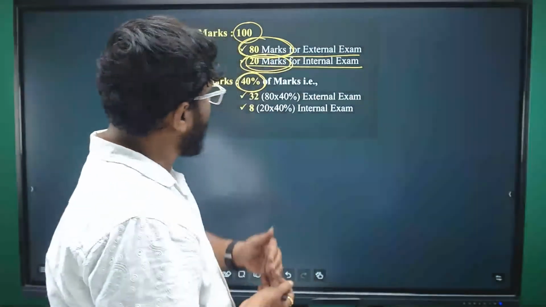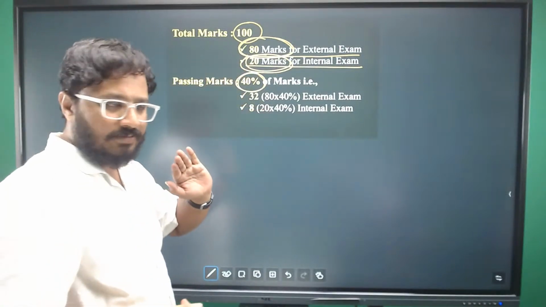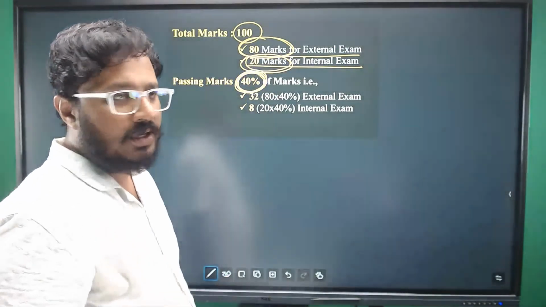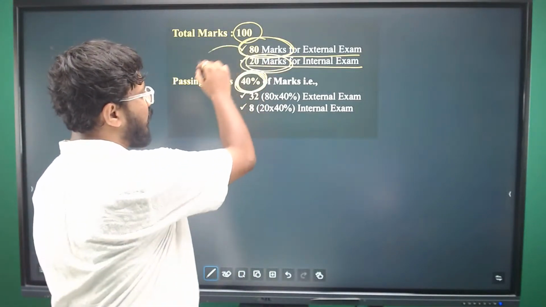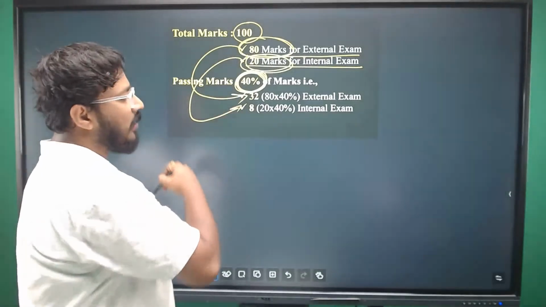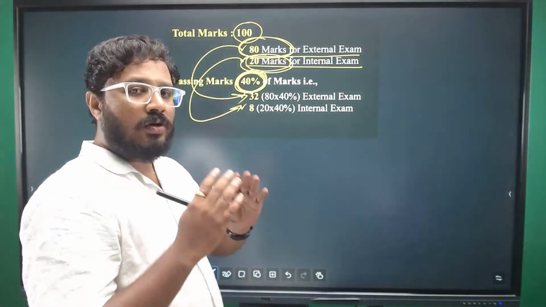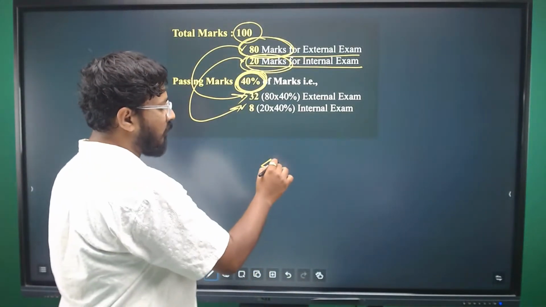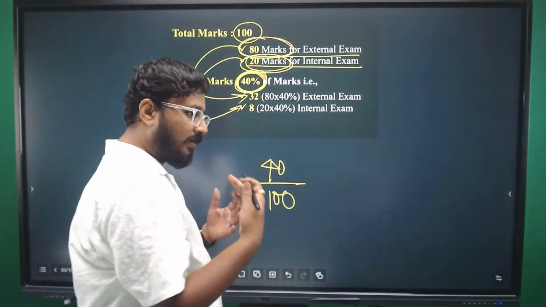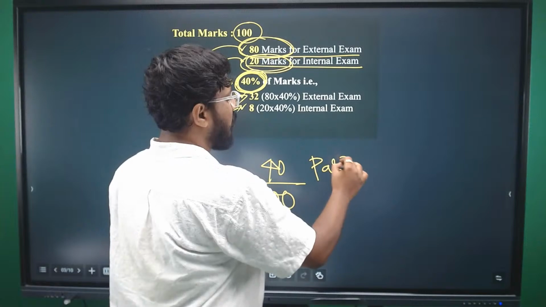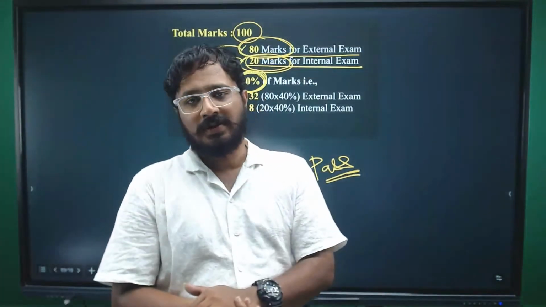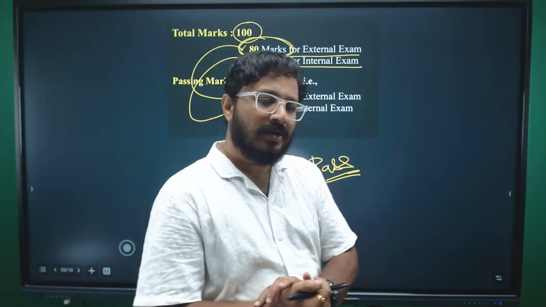Whether external or internal, you need to get a minimum of 40%. So 40% of 80 is 32 marks, and 40% of 20 is 8 marks. So out of 100, you need to get a minimum of 40 to qualify, or to pass the exam. And we will ensure that you pass this exam if you are connected with CR, right?